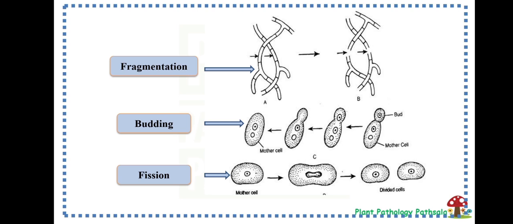Then come to the third one. In this method, the mother cell divides into two equal parts, that is, both the nucleus and the cytoplasm will divide into equal parts and each part will grow to form a new cell. This type of asexual reproduction is observed in bacterial cells. A fungus having reproduction of this type is yeast.